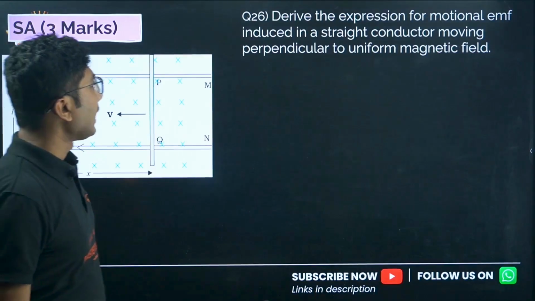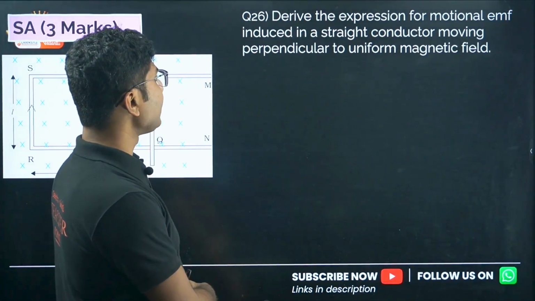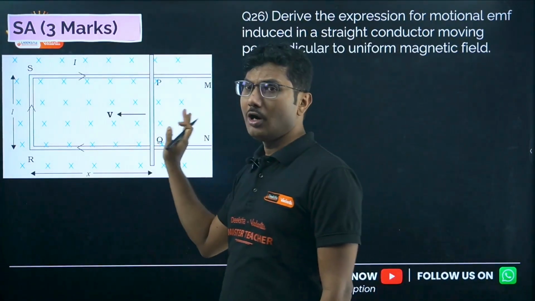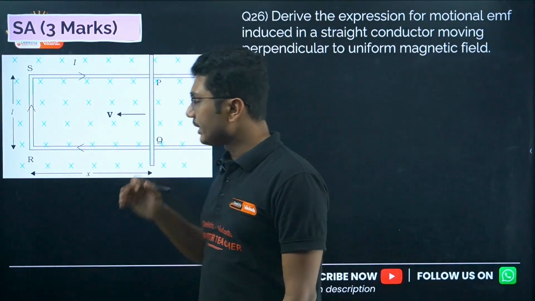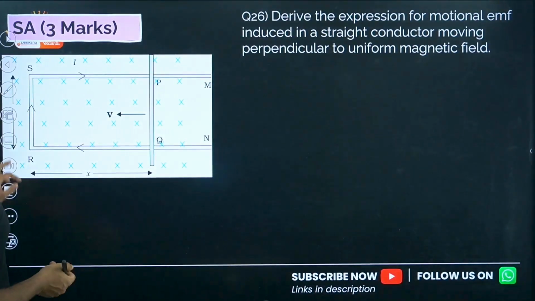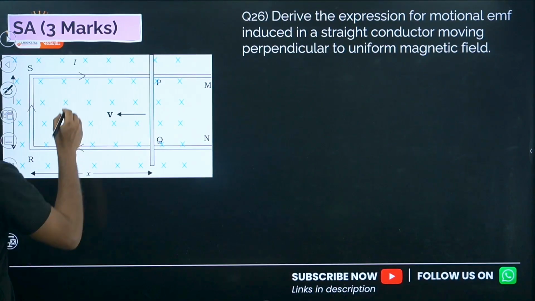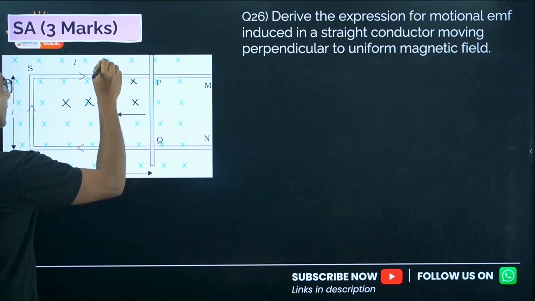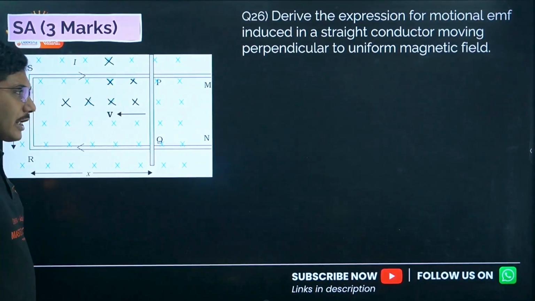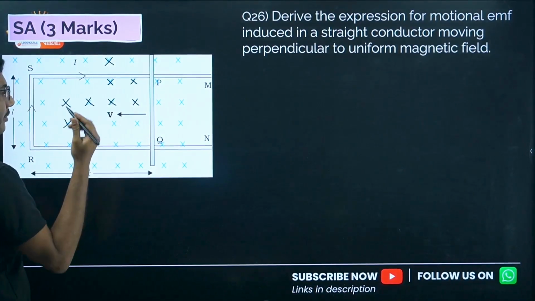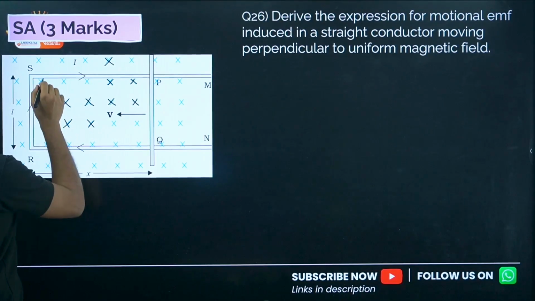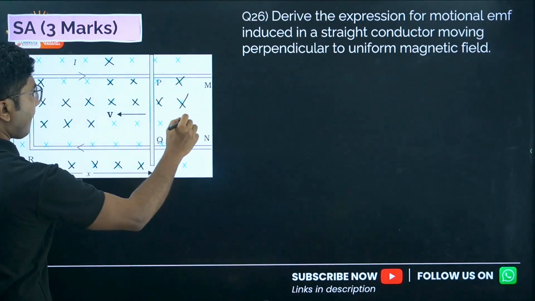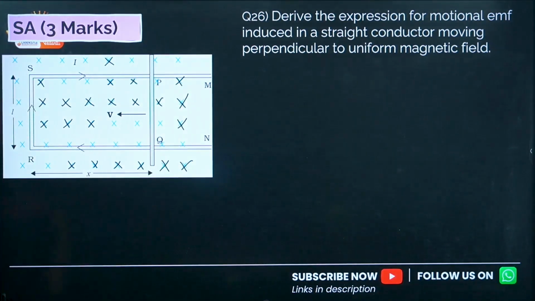Now next, derive the expression for motional EMF induced in a straight conductor moving perpendicular to a uniform magnetic field. First of all, you have to draw this diagram and show the magnetic field is either out of the paper or into the paper. Here we have taken the magnetic field into the paper. Into the paper means cross, out of the paper means dot. The cross means this is your target, so it is going into the paper. Dot means it is coming out. Okay, so this is how it should look.